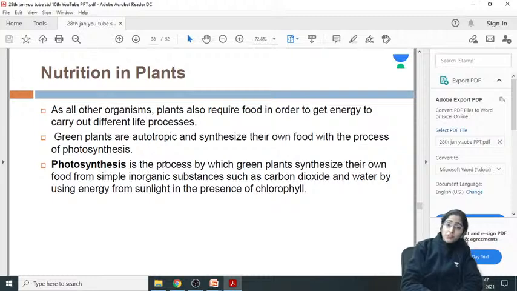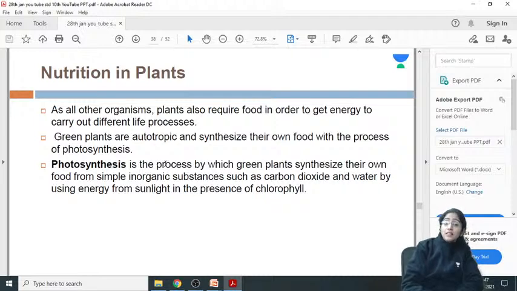Anabolic process means definitely they do require energy to synthesize the food. Anabolic means, whenever the entire metabolism is based on whether the substances are being synthesized or broken down, two types of reactions are taking place, anabolic and catabolic. So photosynthesis comes under the anabolic, an example of anabolism, right? Because food is being synthesized. So definitely they do require the energy.